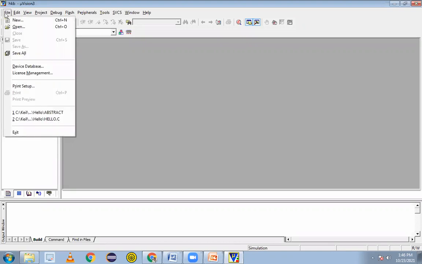Fifth step, go to file. Click on the new button. New means I am taking a new file. Control N will always be used for that. I am telling the shortcut also. Control N is showing here also. Go to file. Click on the new file.